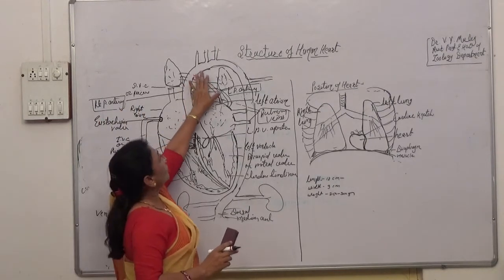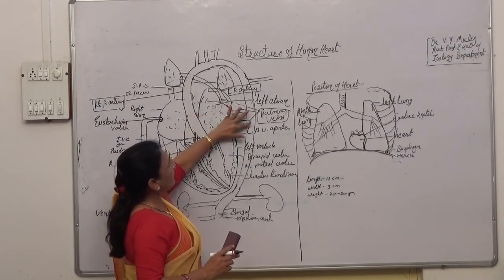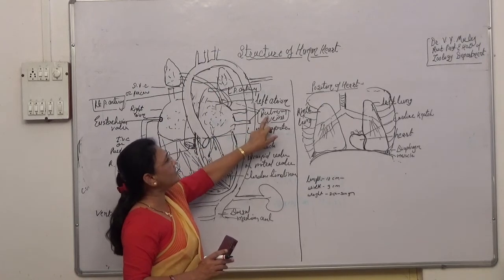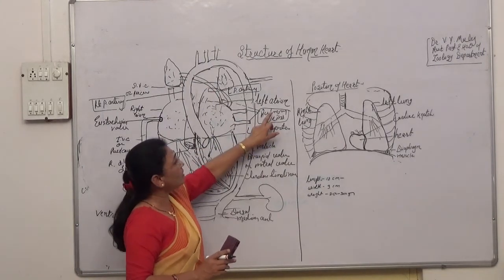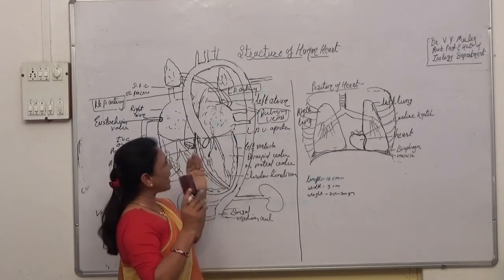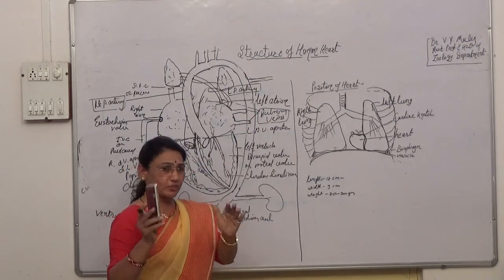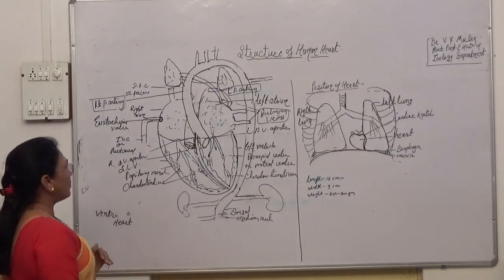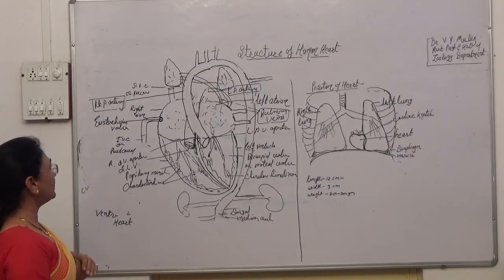The branches of the aorta are called arteries here, and those arteries carry the impure blood, while these vessels, the branches called the pulmonary veins, carry the pure blood. Though these are veins, they carry the pure blood. So this is the exception, you should remember these two things here. So this is complete about the structure of the heart here.